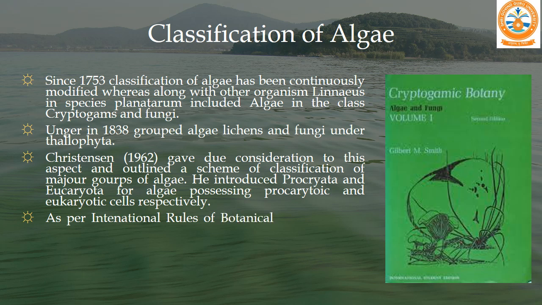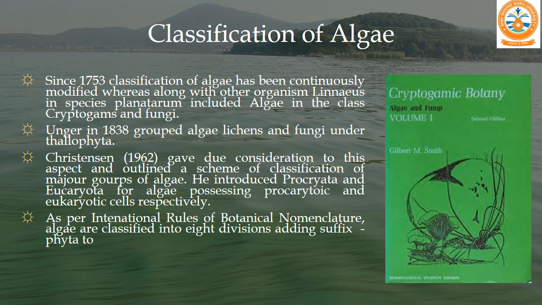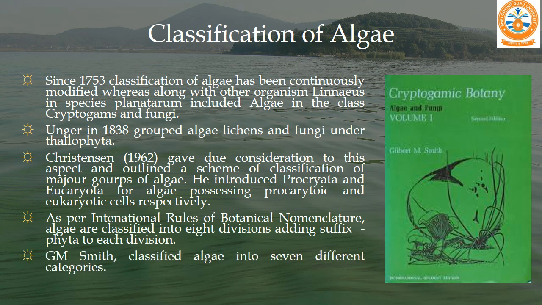As per the International Rules of Botanical Nomenclature (IRBN), algae are classified into 8 different divisions, adding the suffix phyta to each division. But G. M. Smith classified algae into 7 different categories.